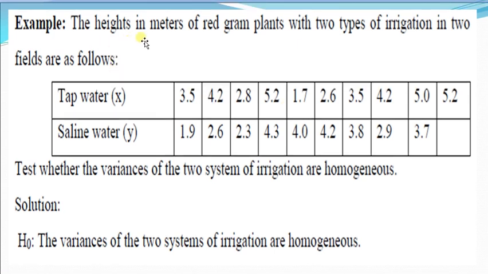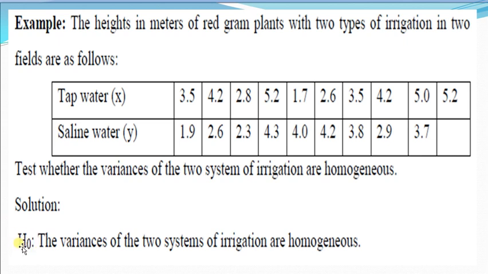Example: the heights in meters of red gram plants with two types of irrigation in two fields are as follows. Tap water: 3.5, 4.2, 2.8, 5.2, 1.7, 2.6, 3.5, 4.2, 5.0 and 5.2. Saline water: 1.9, 2.6, 2.3, 4.3, 4.0, 4.2, 3.8, 2.9 and 3.7. Test whether the variances of the two systems of irrigation are homogeneous. Let us start solving this problem.